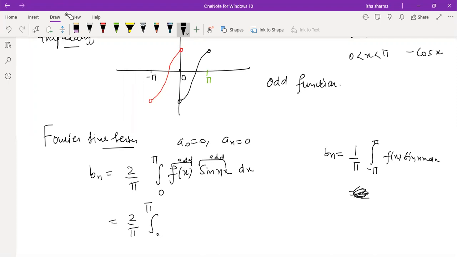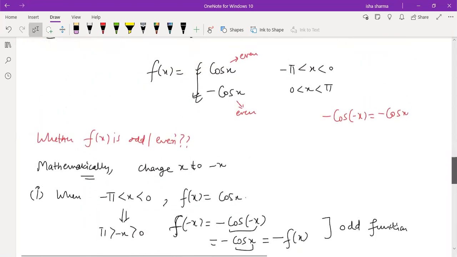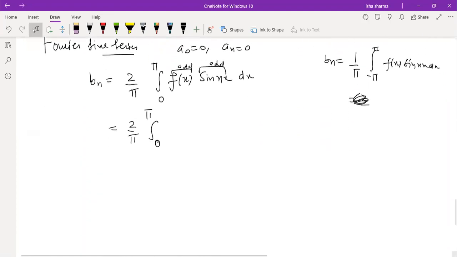Now you see where your integration limit is. It is 0 to pi. You know the overall domain is minus pi to pi, but your integration limit is 0 to pi. So in 0 to pi, which part will you be using? Look at the function definition. What is the value of the function from 0 to pi? Minus cos x. And since we are integrating only from 0 to pi, the value of f of x which I'll be using is minus cos x sine nx dx.